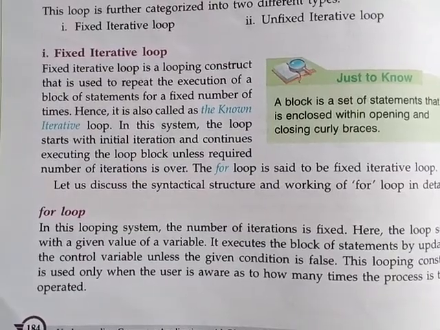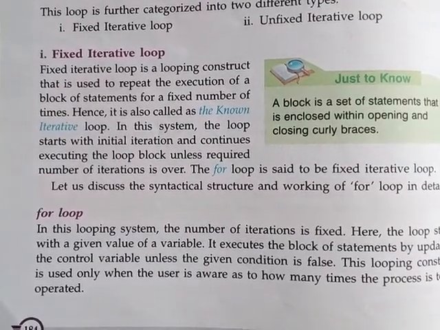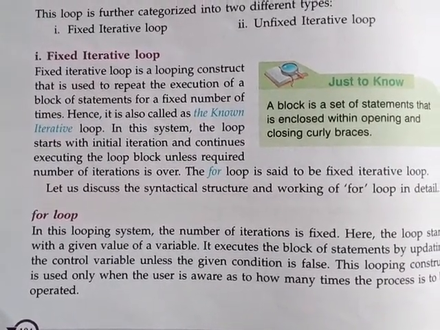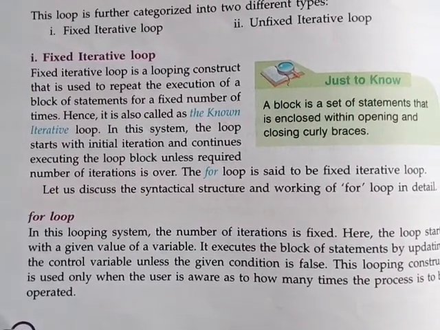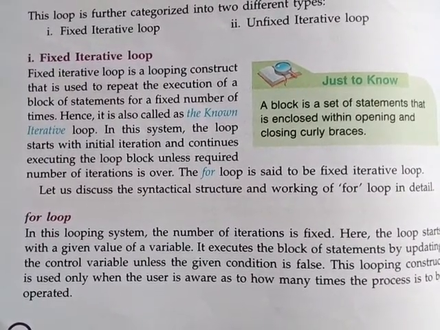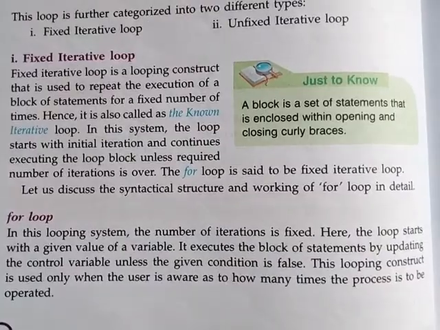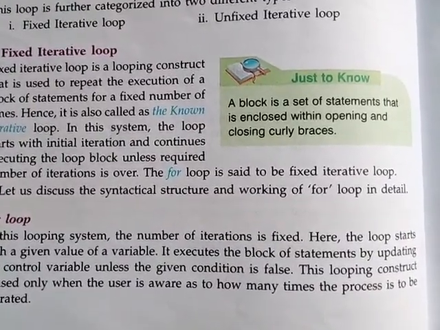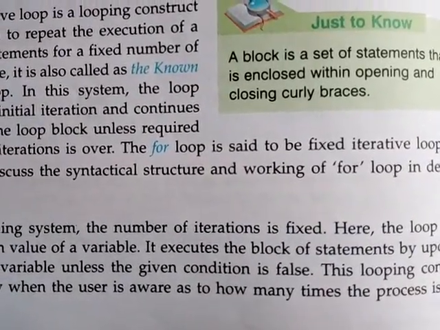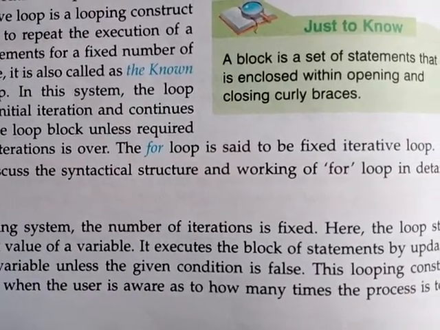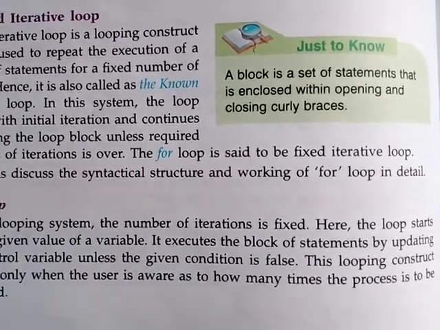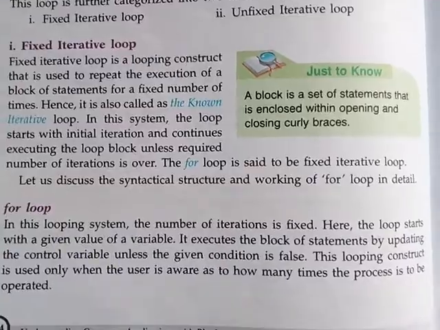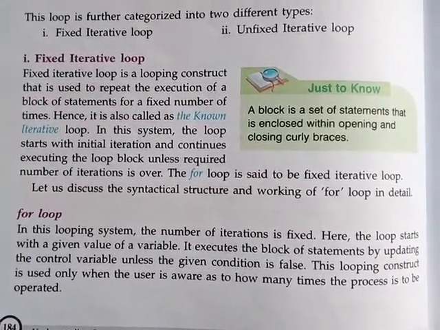In this system, the loop starts with the initial iteration and continues executing the loop block until the required number of iterations is over. The for loop is said to be a fixed iteration loop. So students, if I ask you which loop is called a fixed iterative loop, it is the for loop. Don't forget, the for loop is the fixed iterative loop.